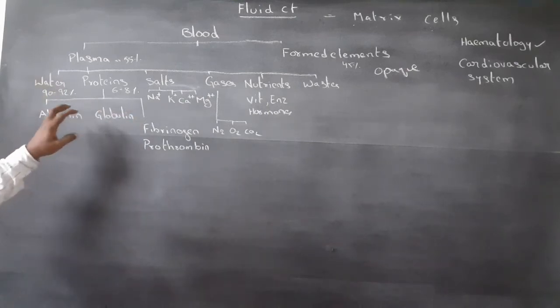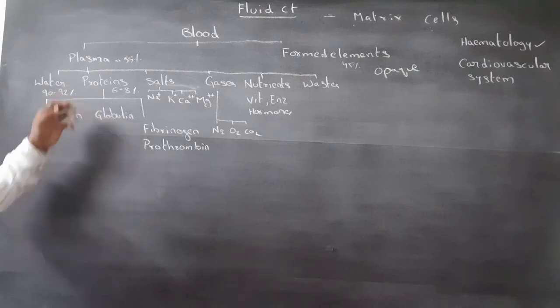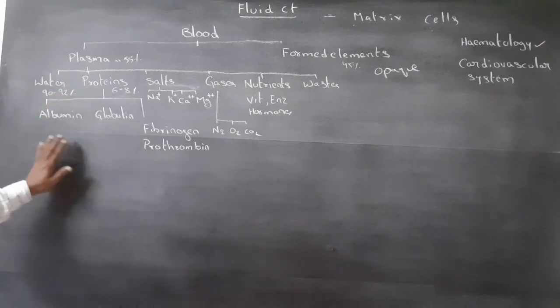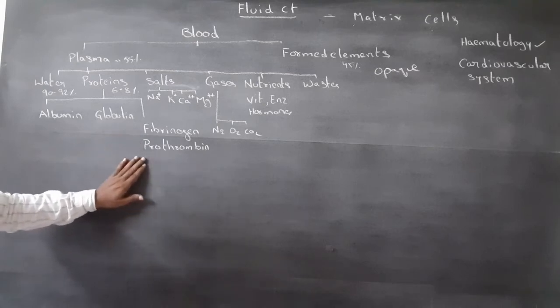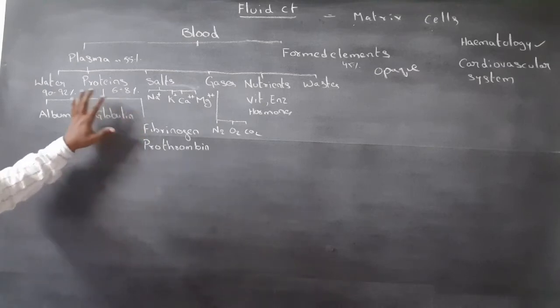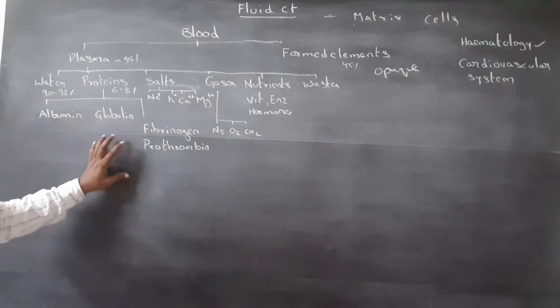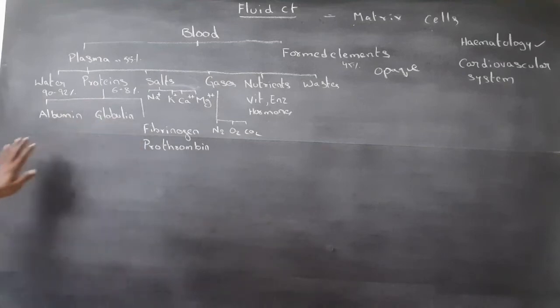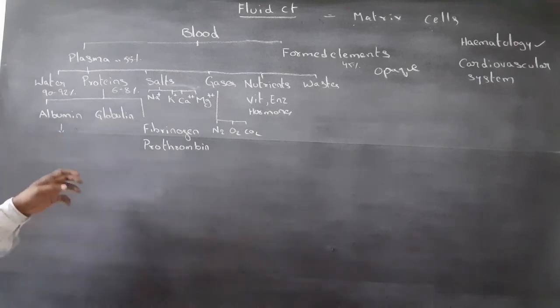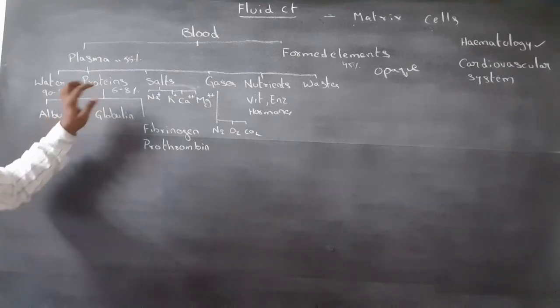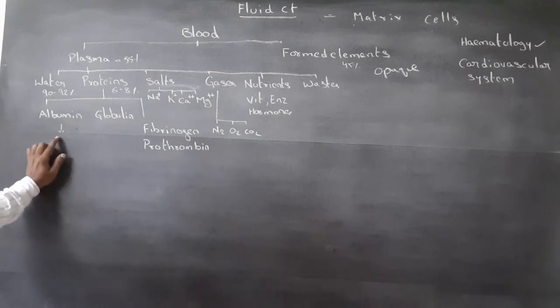Proteins occupy 6 to 8% in the blood. These are albumin, globulins, fibrinogen, and prothrombin. These are formed in the liver. Albumin is the smallest protein of the blood plasma and the most abundant protein of the plasma.